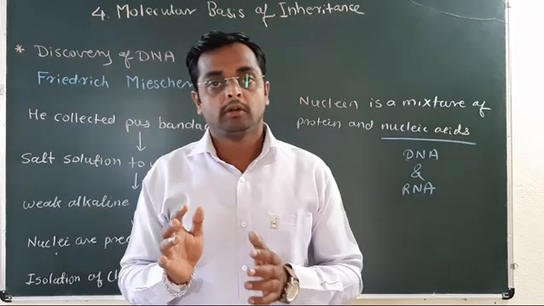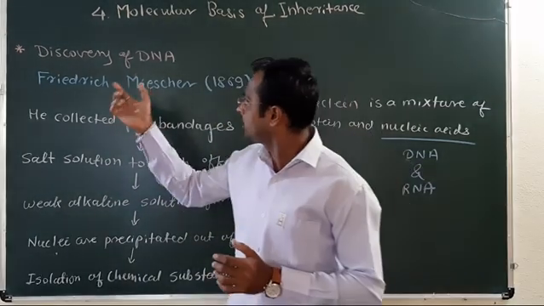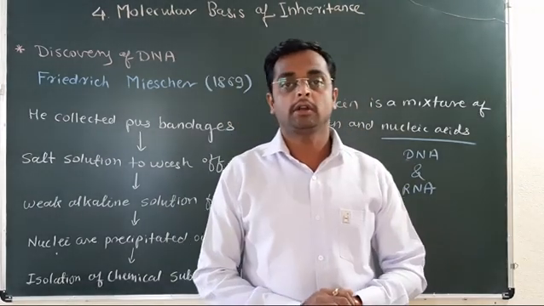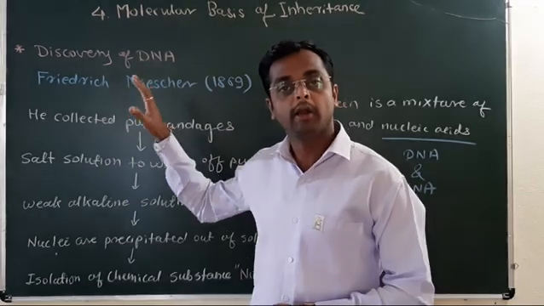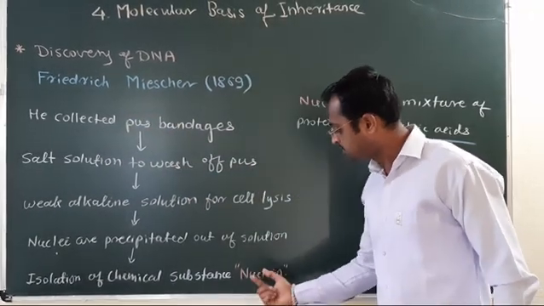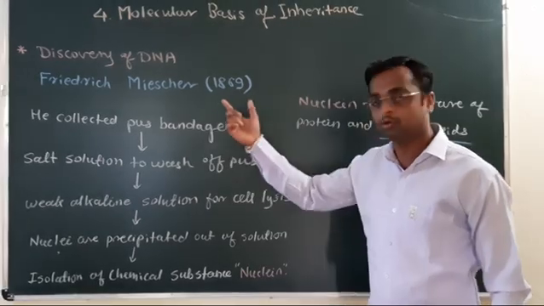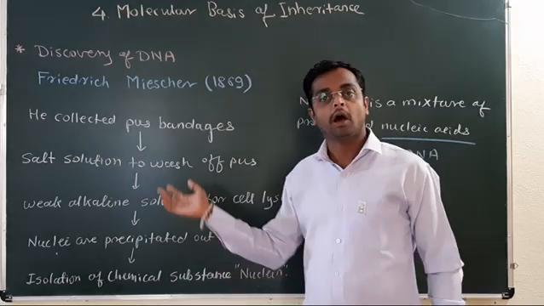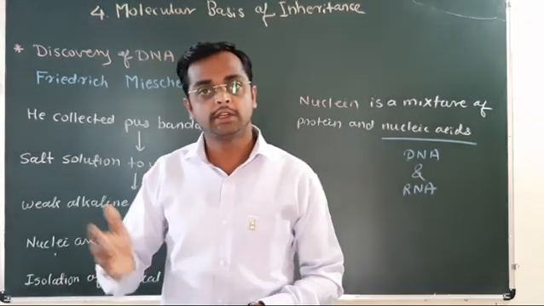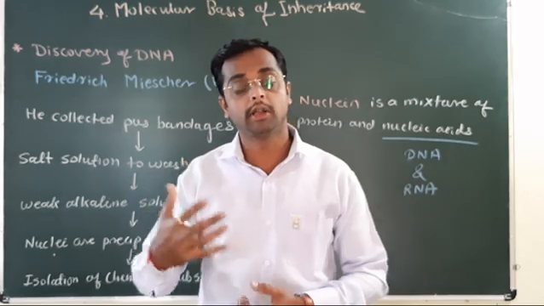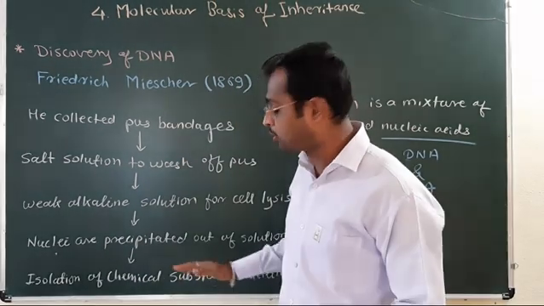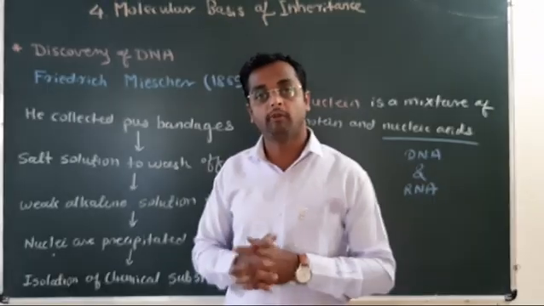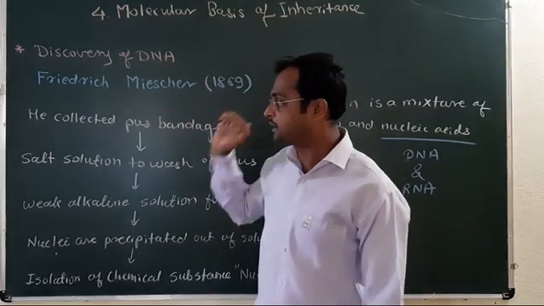First, the scientists discovered the DNA, the Friedrich Miescher. Friedrich Miescher discovered the DNA, but actually he discovered the substance called nuclein. He did not know the DNA, but he called the substance nuclein. After this, various studies showed the double helical structure of DNA from this nuclein substance. The very important landmark in the discovery of DNA was led by Friedrich Miescher in 1869.